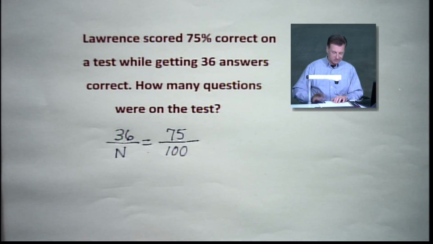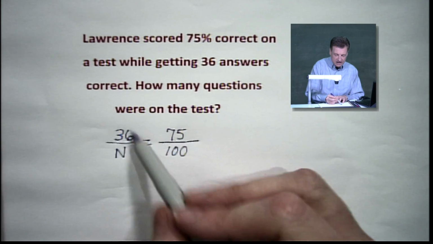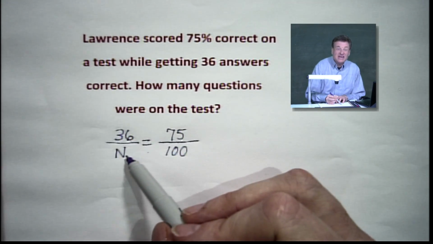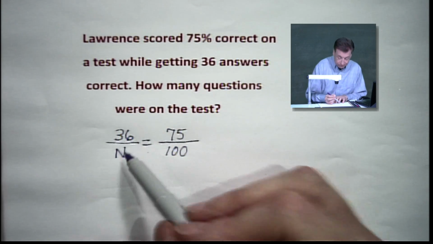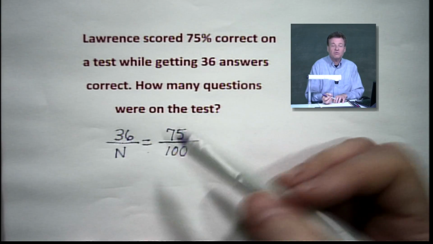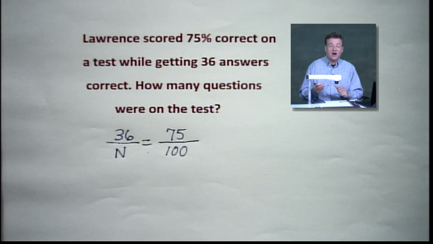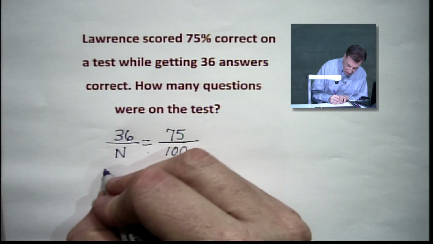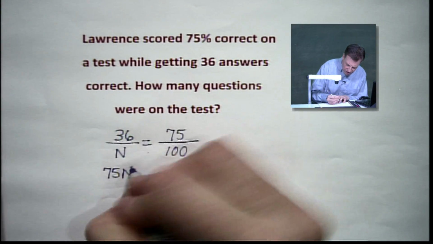Everybody with me so far? Again, the part, how many he got correct, was 36. The base, how many questions did he have on the test? We don't know. We already know the percent he got right was 75 out of 100. So we're going to find the big answer n, all right? It's time to cross multiply again. Let's cross multiply. We've got 75n going in one direction.